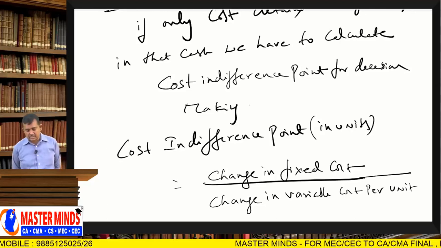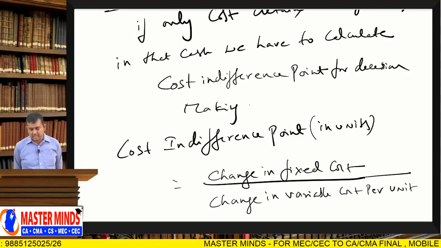So, change in fixed cost divided by change in variable cost per unit, that is the cost indifference point.